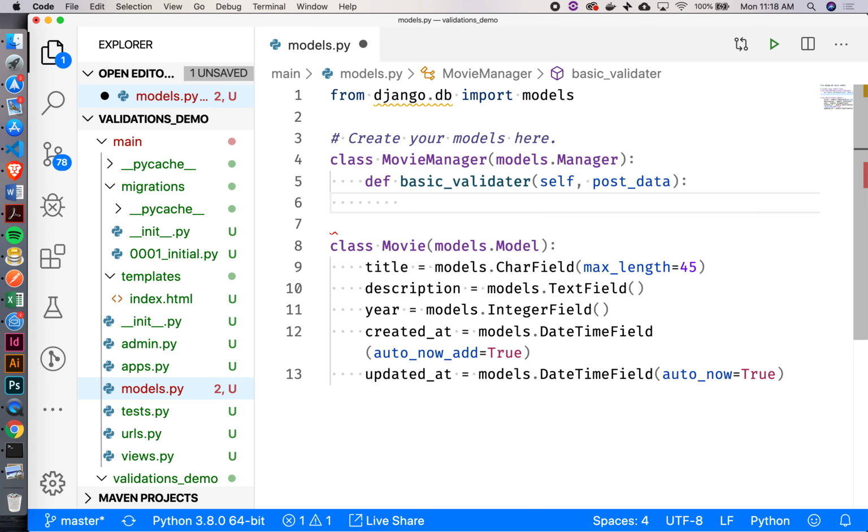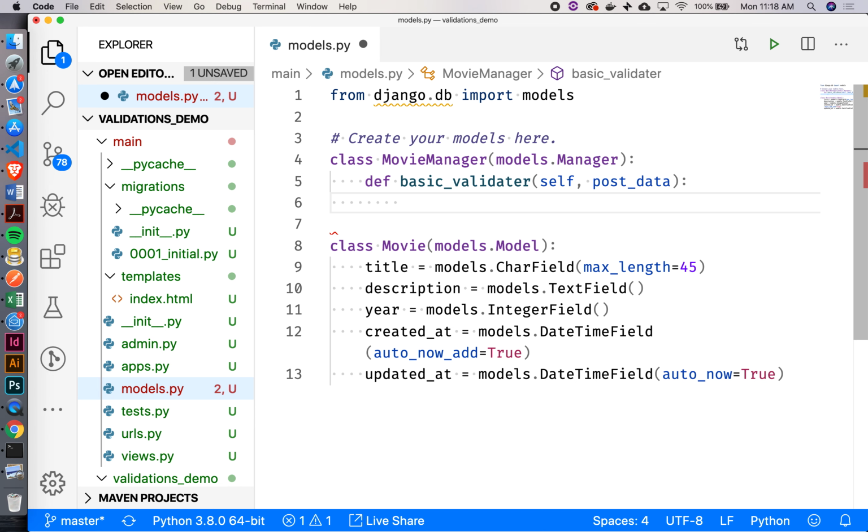Now we're going to start running some checks against this post data. What's my post data going to have inside of it for this particular form? It's going to have title, description, and year, right? Those three things. All right, cool. So let's just do some checks. I'm going to create an errors, probably a list in this case. Now in the platform, they're going to have you create it as a dictionary.